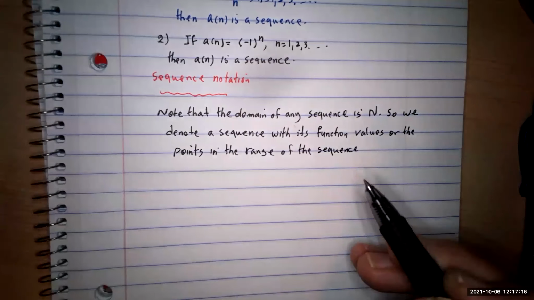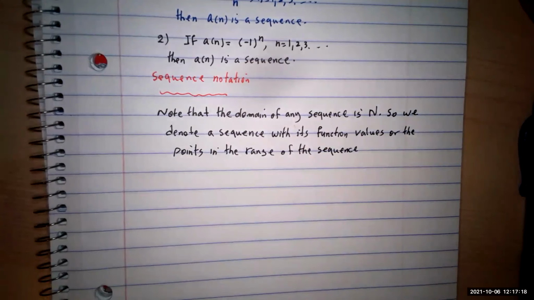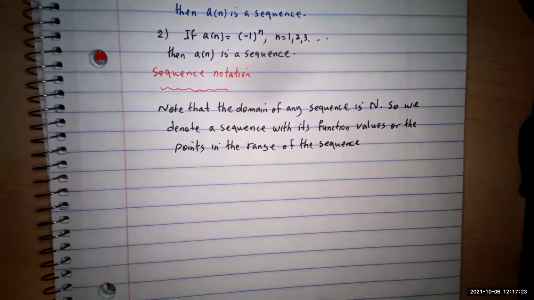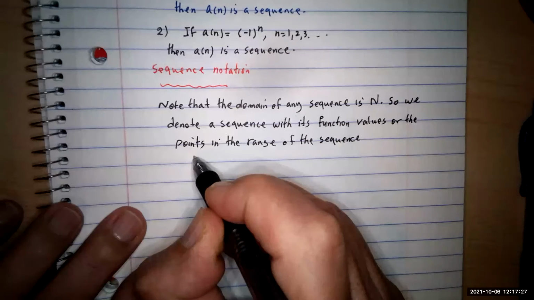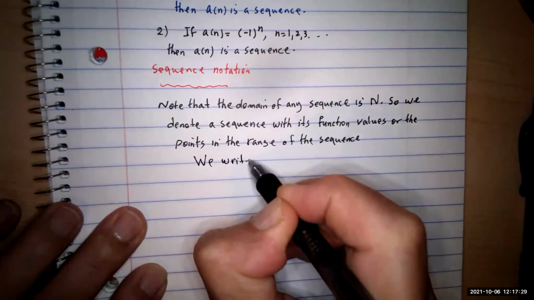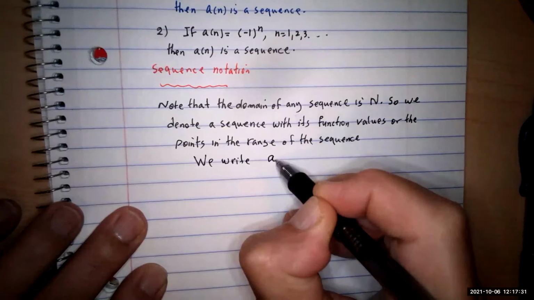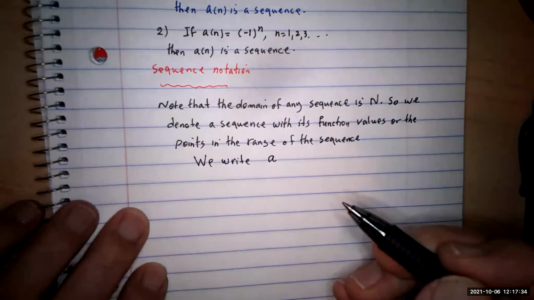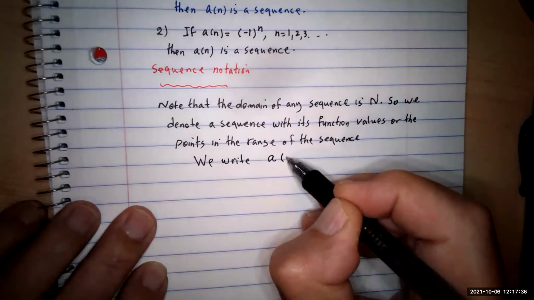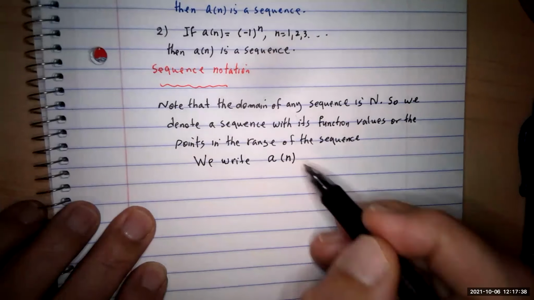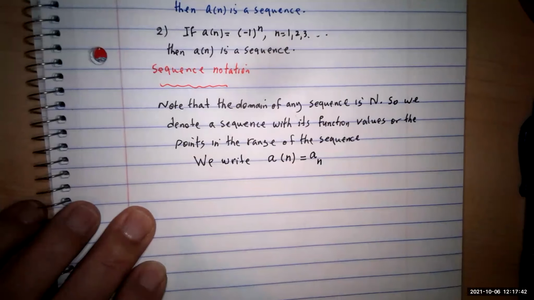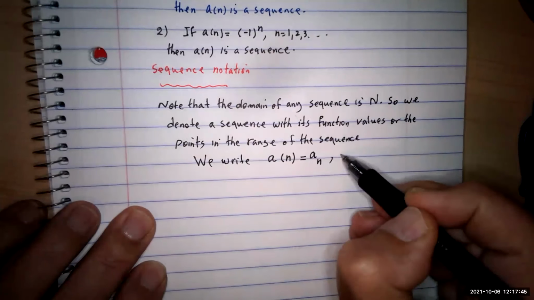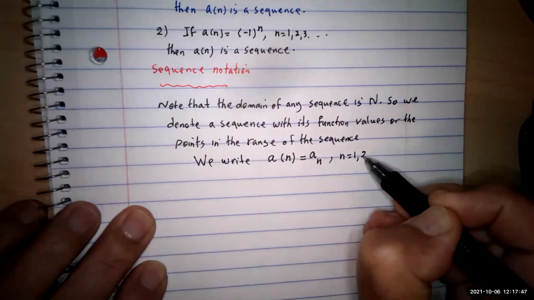Okay, so the point in the range of the sequence is going to be, when you evaluate it, A1, A2, A3, etc. So what we are going to do is write this notation. If we want to get f of n, we denote it by a sub n. Okay, a sub n, for n equal to 1, 2, 3, etc.